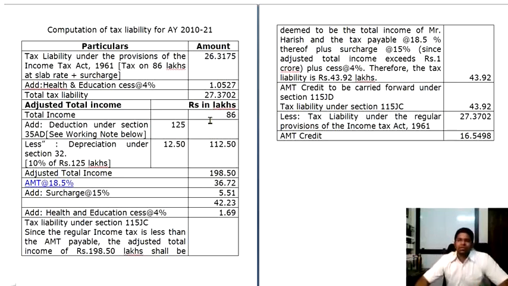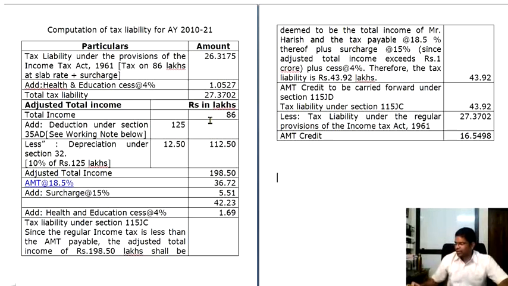Up to 2.5 lakhs, your tax rate is 0. From 2.5 lakhs to 5 lakhs, it is 5%. That 5% is how much? 2,50,000 into 5%, that comes to 12,500. From 5 lakhs to 10 lakhs, it is 1 lakh. That is 1 lakh plus 12,500, it comes to 1 lakh 12,500.